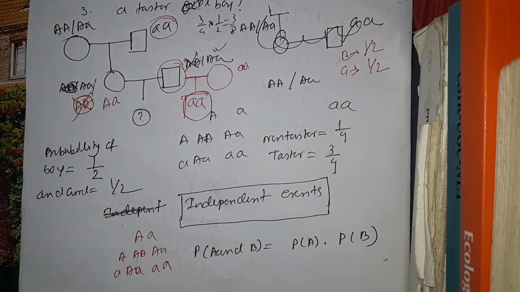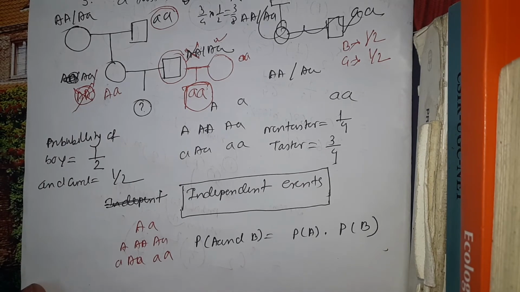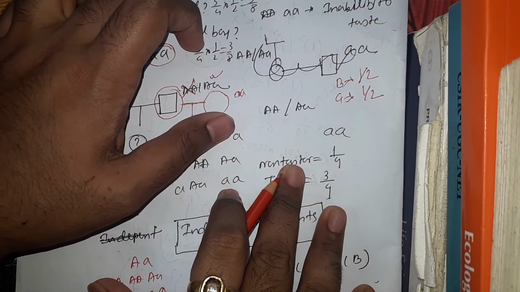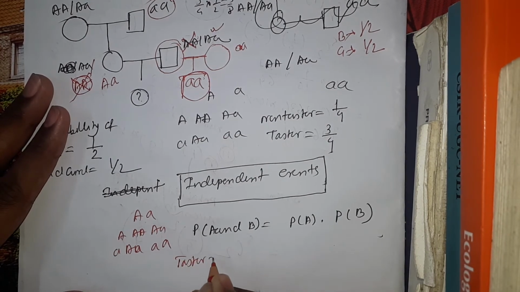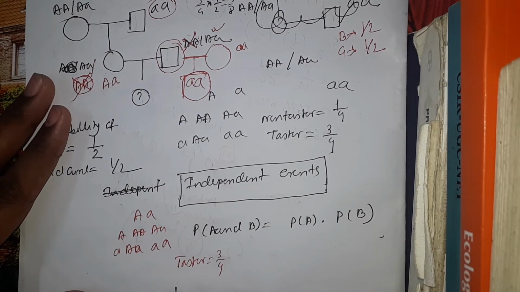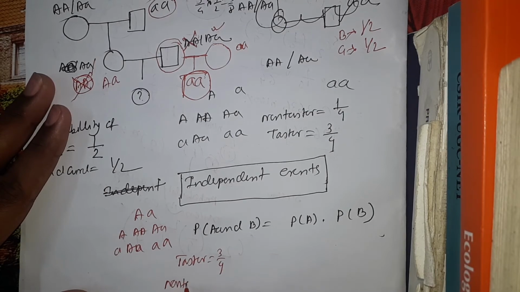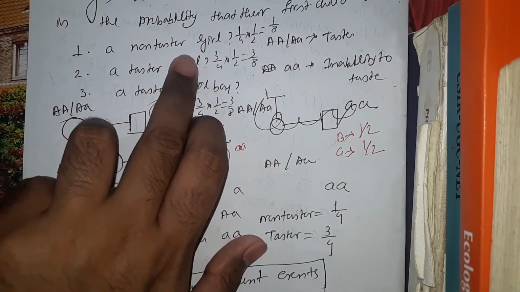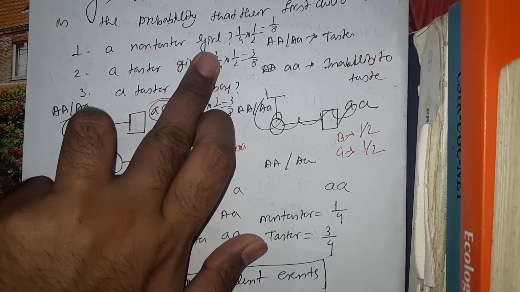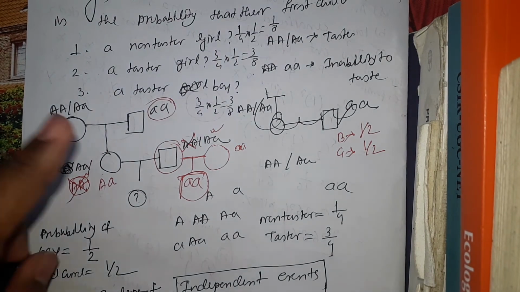The probability of having a tester is 3/4 and a non-tester is 1/4. So they want to know the probability of having a non-tester girl.